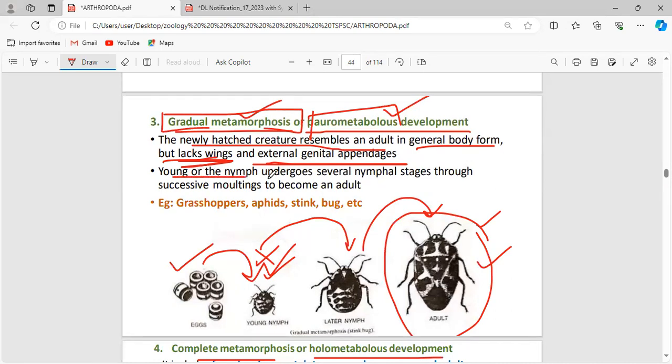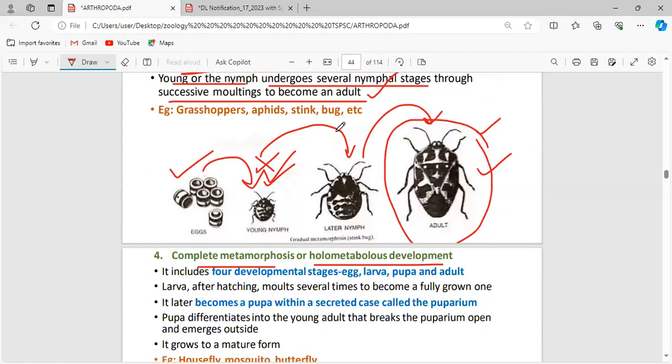The young nymph undergoes several nymph stages through successive moltings to become an adult. Molting is an important process seen in the phylum Arthropoda. Just take a note of it, as this can be asked in a question. What is happening here? The young nymph does not directly give rise to an adult.